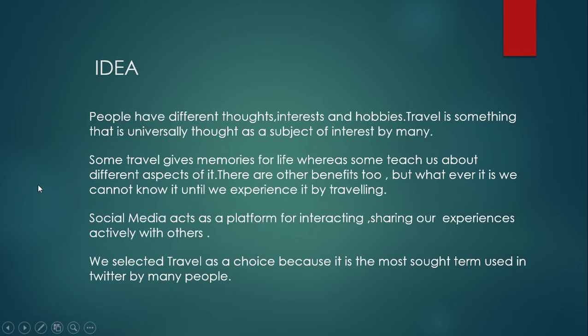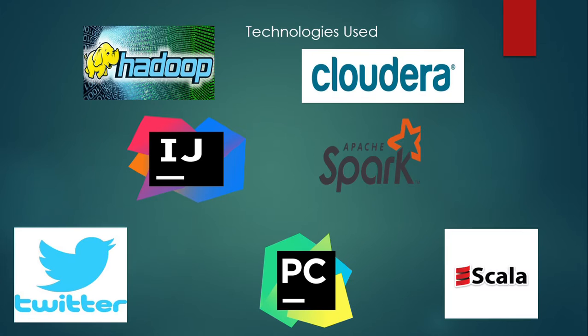So people have different thoughts, interests and hobbies. Travel is something that is universally thought of as a subject of interest by many people. Some travel gives memories for life, whereas some teaches about different aspects of it. There are other benefits, but whatever it is, we cannot know until we experience it by traveling. Social media acts as a platform for interacting and sharing our experiences actively with others. We selected travel as our choice because it's the most searched term used on Twitter by many people.